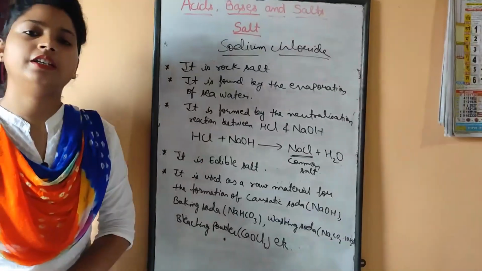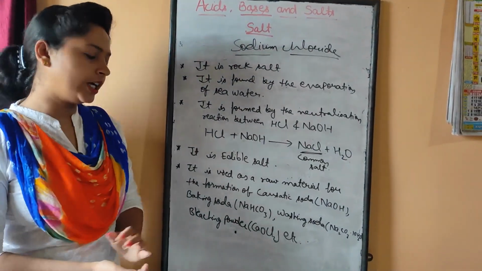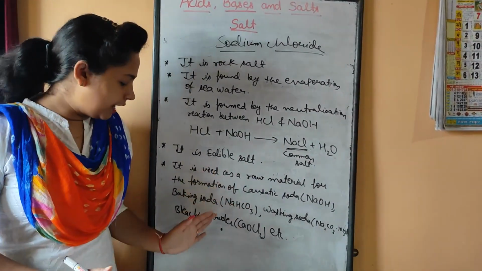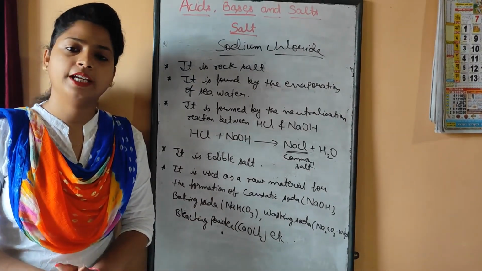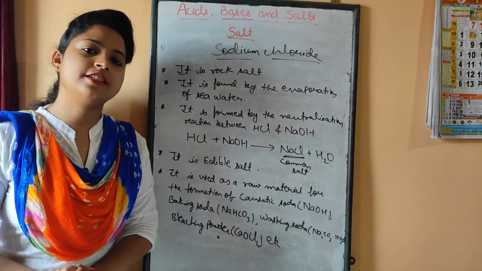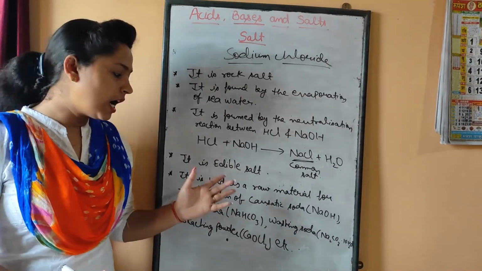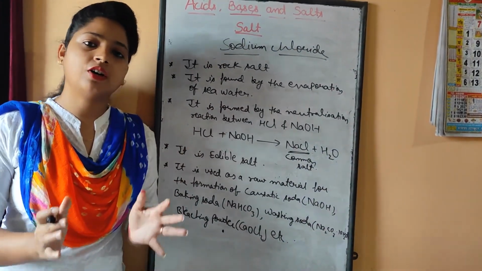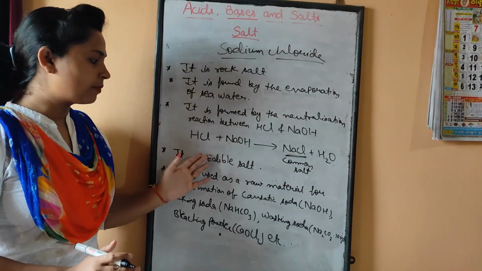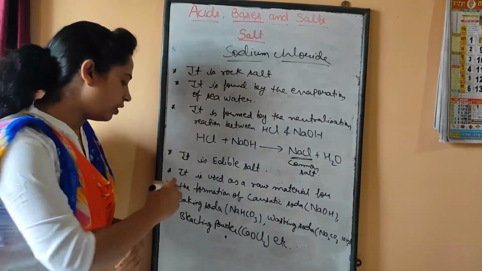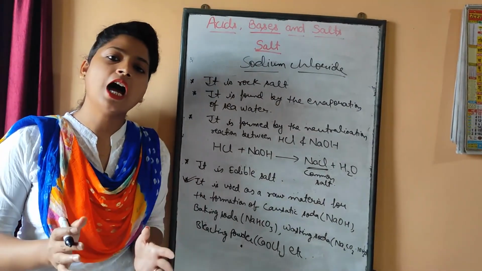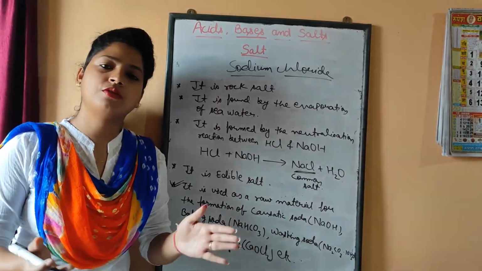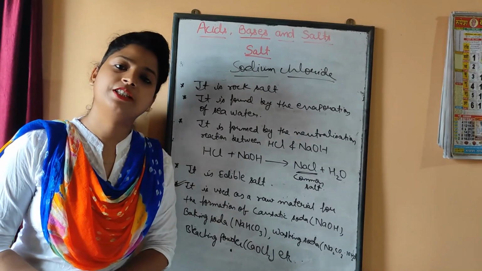So this is the raw material for the caustic soda, baking soda, washing soda and bleaching powder. Now, if you have gone through your NCERT book, these are all given as separate topics, and basically we are reading about NaCl because we want to know how these things can be prepared with the help of NaCl. So our main focus is not these properties. Actually, we have to focus only on the last property, that is how sodium chloride is used as a raw material for the manufacturing of caustic soda, baking soda, washing soda and bleaching powder.